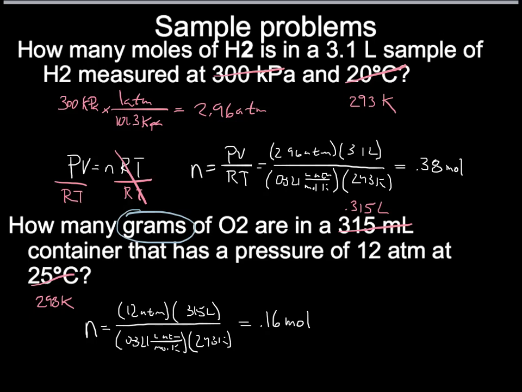worth of oxygen gas. So if we have 0.16 moles of oxygen, we know that one mole of oxygen weighs 32 grams. So moles cancels out moles, and if we multiply 0.16 by 32, we would find out that the sample weighs 5.1 grams. So we would have 5.12 grams of oxygen in that sample.